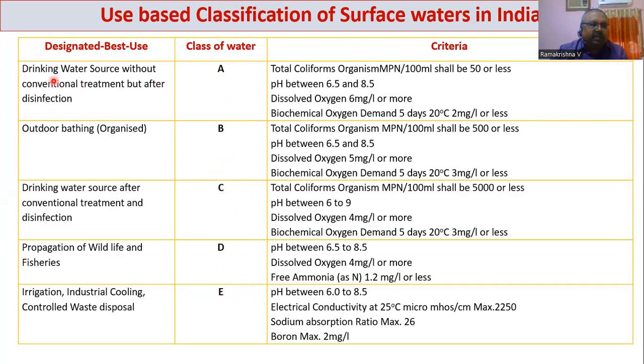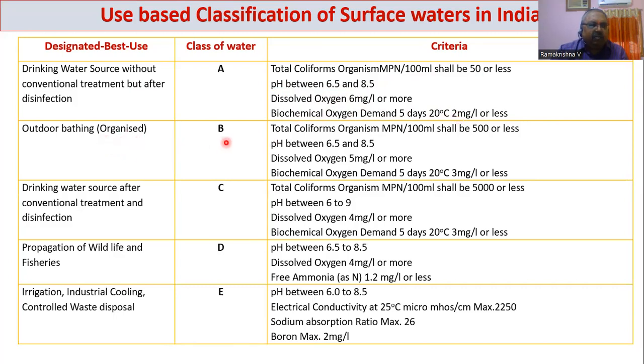Class A means the water source is a drinking water source without conventional treatment, but after disinfection. In such a case, only disinfection is provided, no other treatment. So total coliform organisms would be less than 50, pH 6.5 to 8.5, DO more than 6 milligram per liter, and BOD less than 2 milligram per liter.